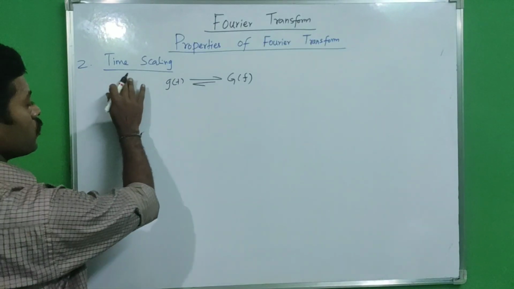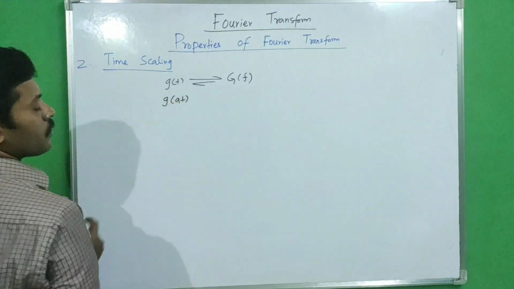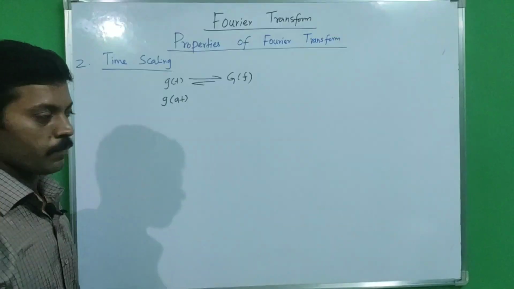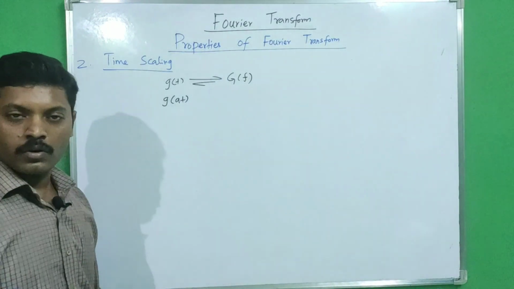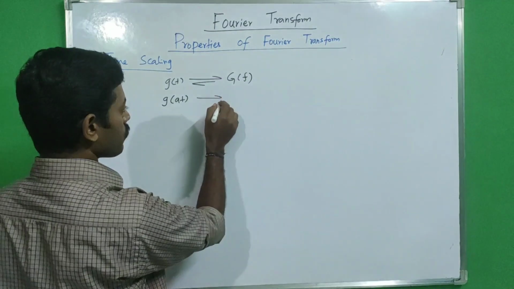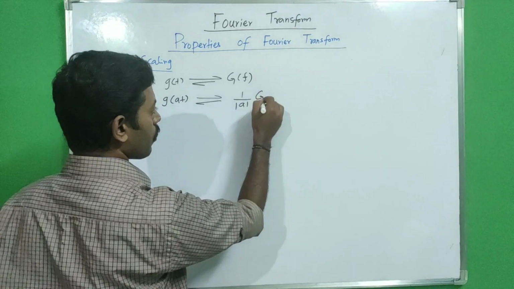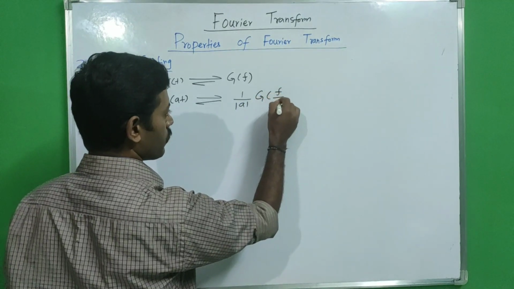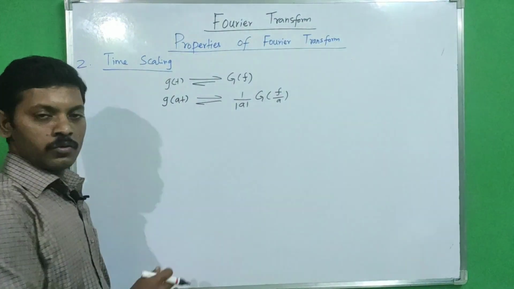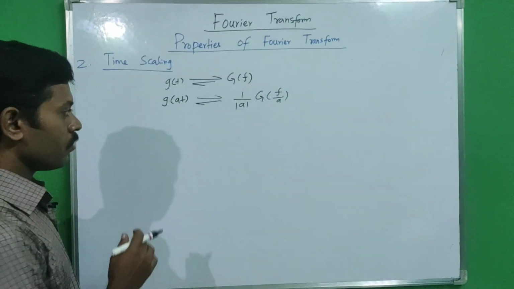Then according to time scaling, g of a t, so here t is multiplied with a constant a. So a can be positive or a can be negative. So g of a t has a Fourier transform pair with 1 divided by modulus of a times G of f by a. We will see the proof now. So a may be positive or negative.